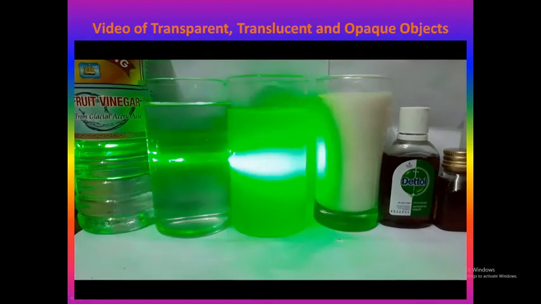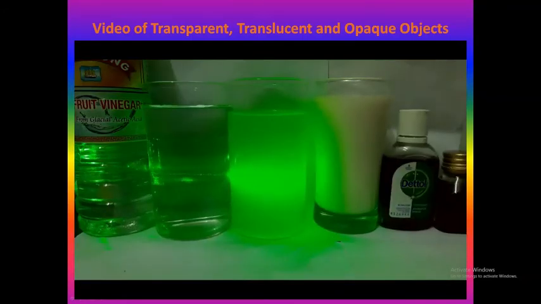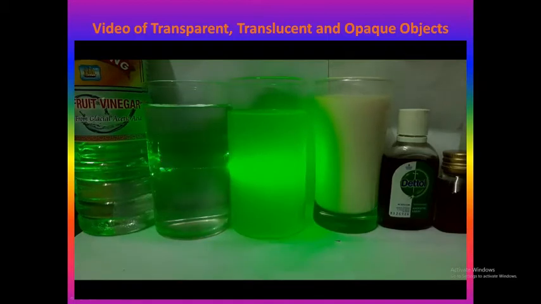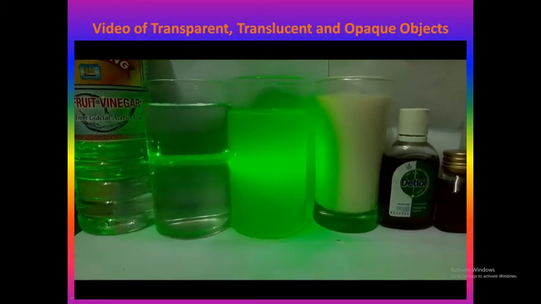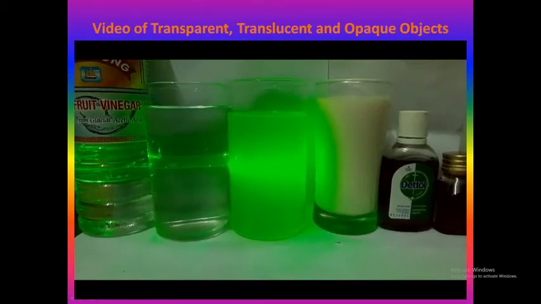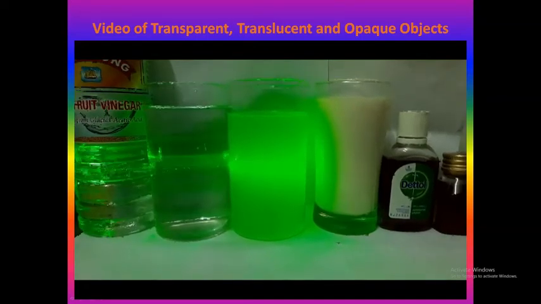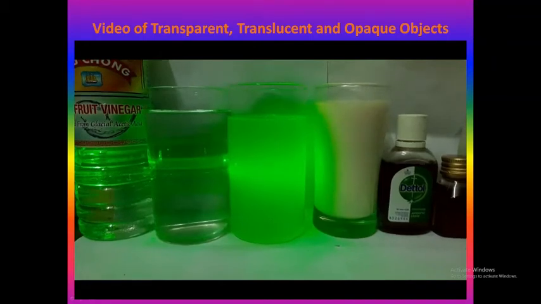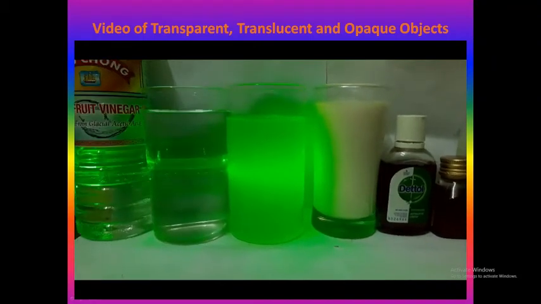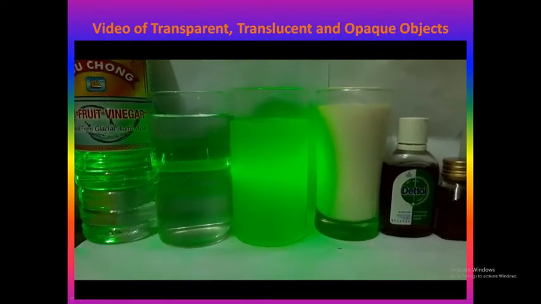When the laser light is passed through the transparent objects, this is clear plastic and the non-fruit vinegar, the laser light is passing through this clear water, then going to orange juice, and then you can see that in milk it is almost not going. So up to 2-3 objects the light is almost going to be vanished. It is not at all passing through the milk.